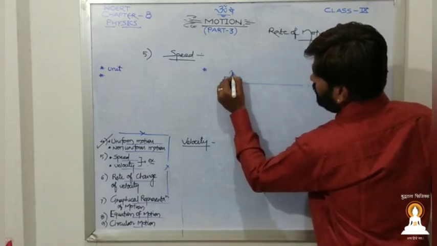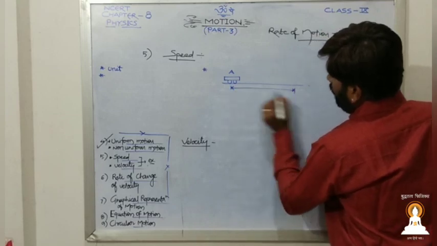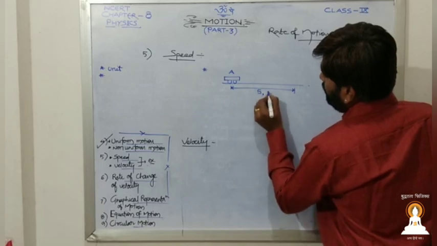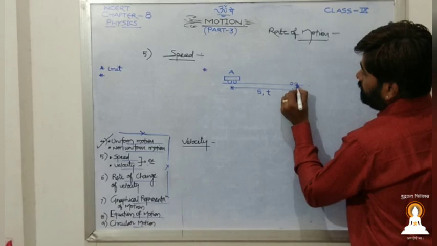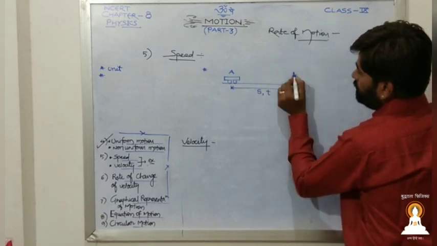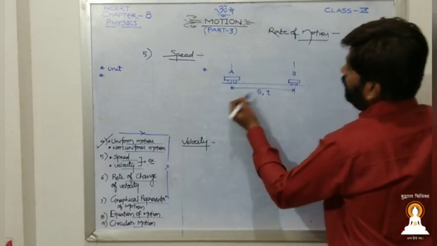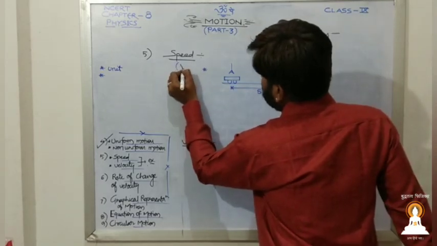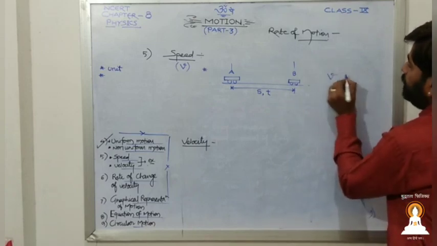Suppose this is the object A. If it covers a distance S in a time interval T, then it comes to this particular point. This is the position A, say this is the position B. Now then we will say speed, the notation is small v. So speed will be equal to what?